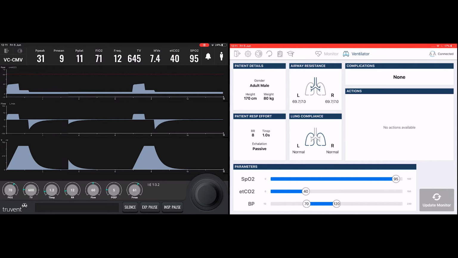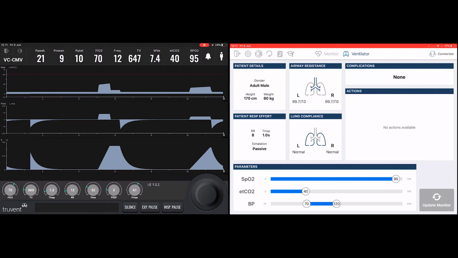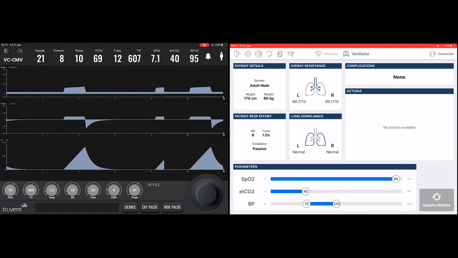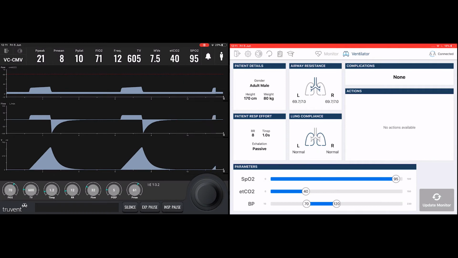If we reduce the flow rate during inspiration, you can see the peak flow during inspiration is reduced, and it takes longer for the breath to be delivered, and therefore consequently there is no revelation of the plateau pressure. This should prompt the student to do an inspiratory pause maneuver if they wish to reveal the underlying plateau pressure by pressing the inspiratory pause button at the bottom of their screen.